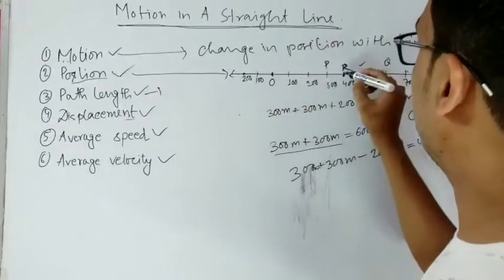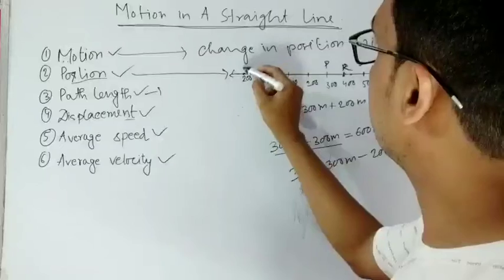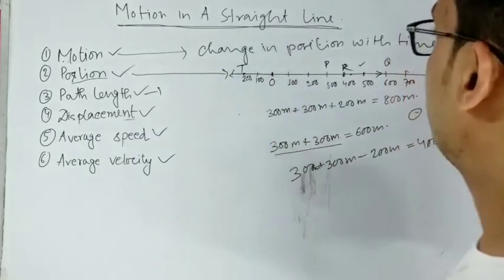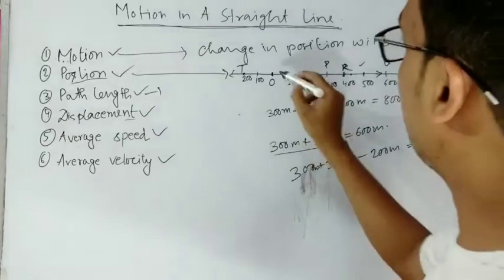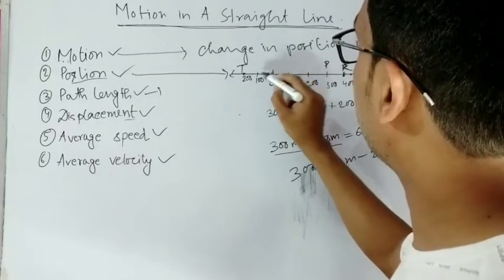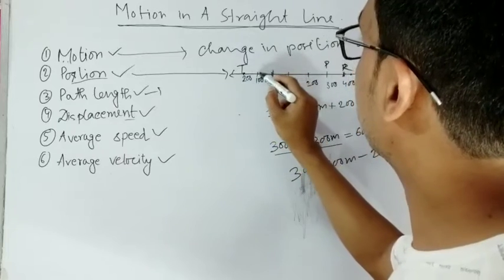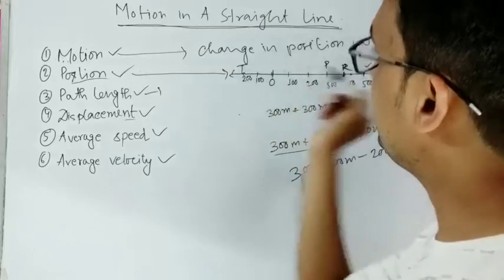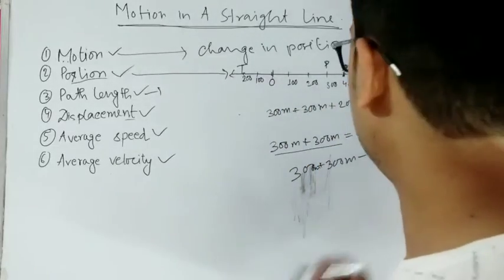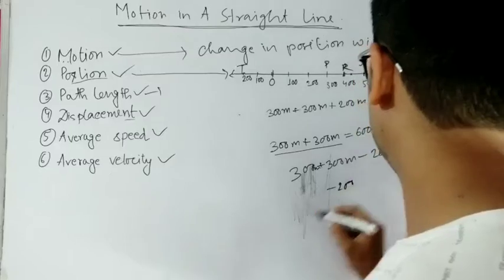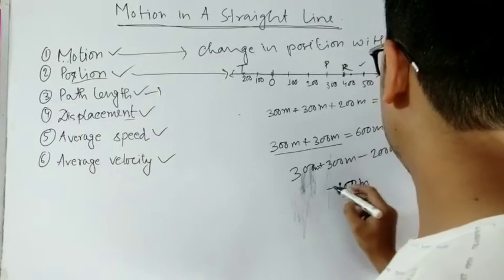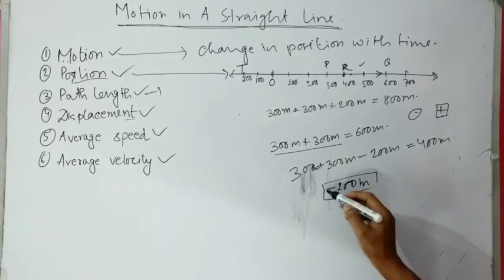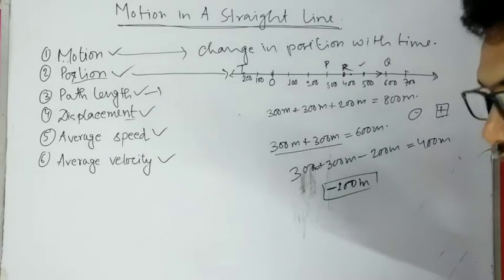Now if the particle moves from R to, maybe this is let us say T, R to T. So what is the displacement? You have to just consider this initial position and that final position. How far is it? 100, 200. It is 200 meter away, but in the negative x direction. So it will be minus 200 meter. So it means that it is 200 meter away and it is in the negative x direction.